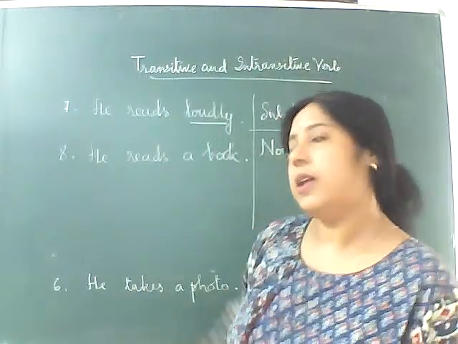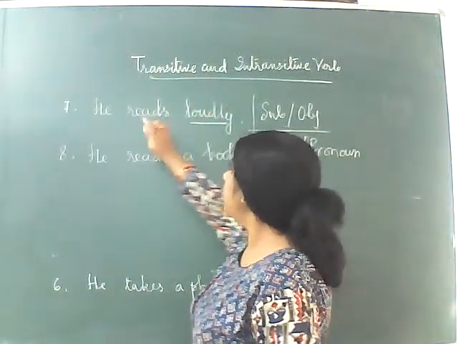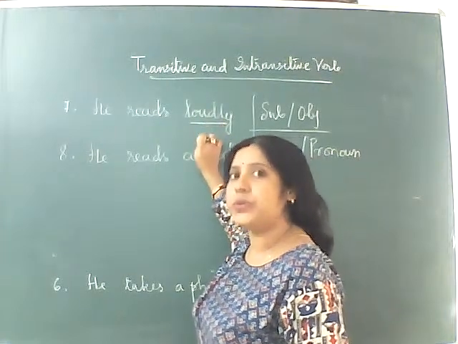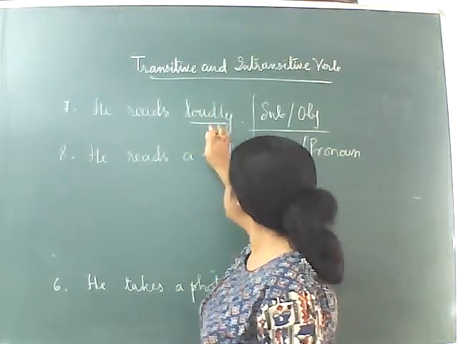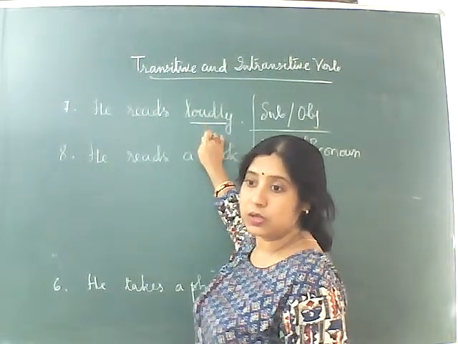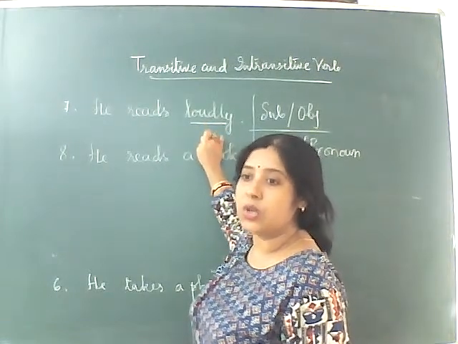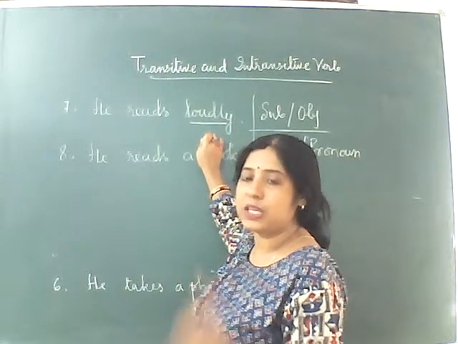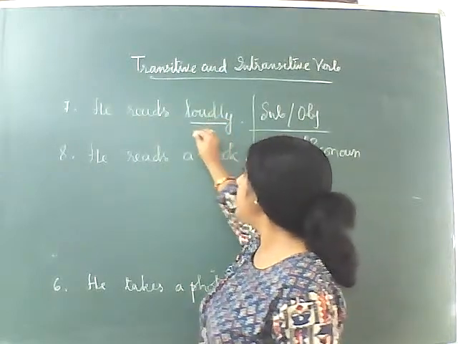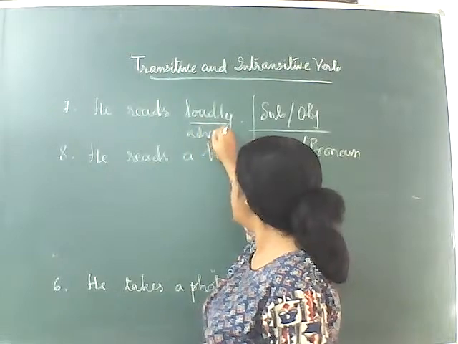But here, see this example: he reads loudly. And this loudly, do you think it is an object? Yes, Aditya, you are right. This is not an object. This is an adverb.